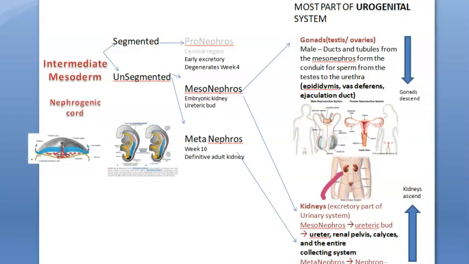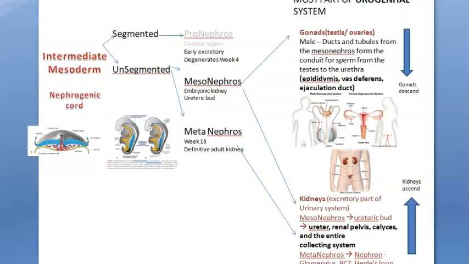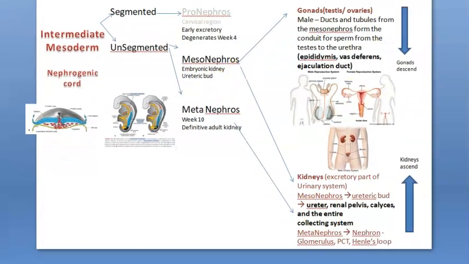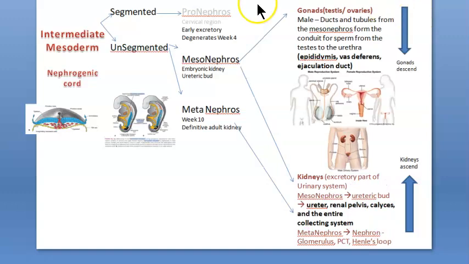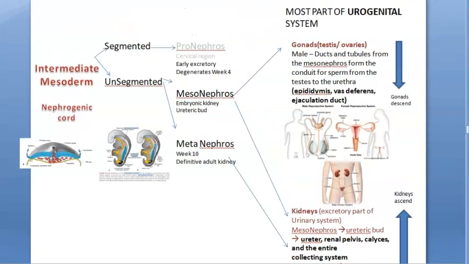Now in the kidney, what all will you mention? The nephron, that is the glomerulus. Look here. The glomerulus, the proximal convoluted tubule, the Henle's loop, everything comes from this intermediate mesoderm. Then the ureter, renal pelvis, calyces, the entire urinary collecting system, whoever collects the urine and puts it out of your body, all that will come from intermediate mesoderm.